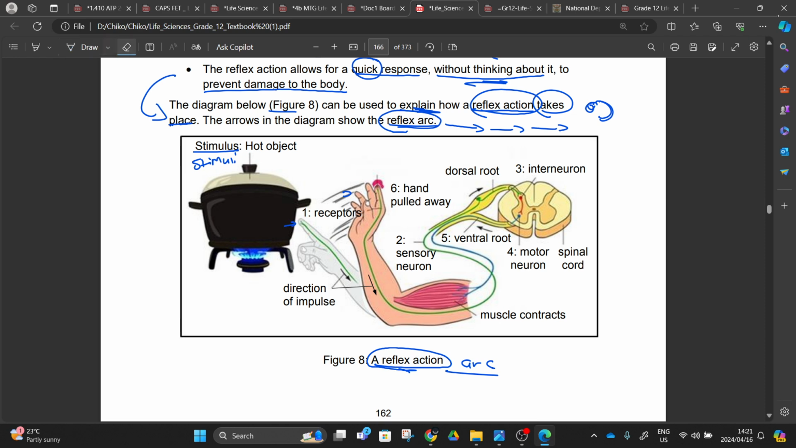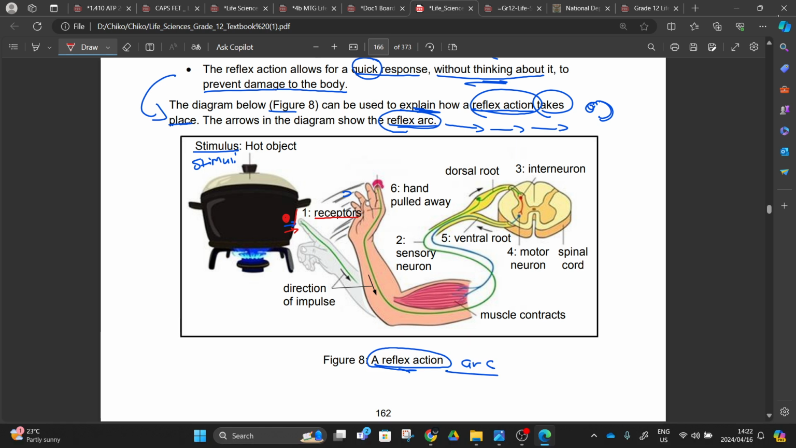Let's use another color. Let's use red. Here you are going to touch that thing. When you touch that thing, your receptors are going to convert the stimuli. This is happening before you can remove your hand, right? Your receptors are going to receive the stimuli. After receiving the stimuli, they are going to convert it into an impulse, right?